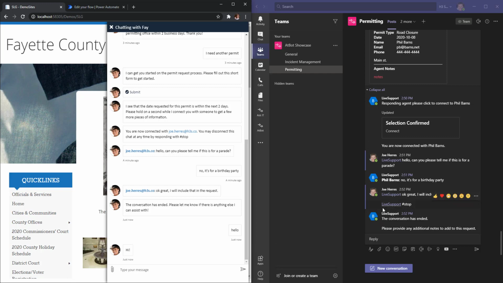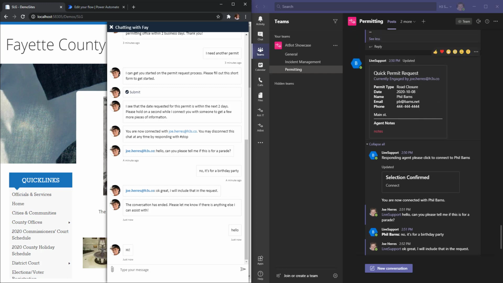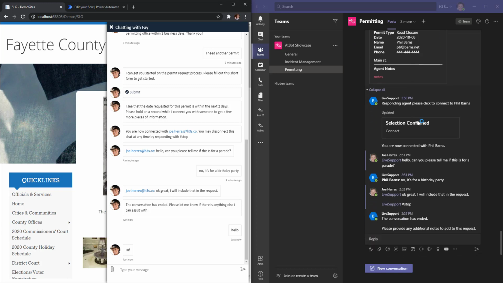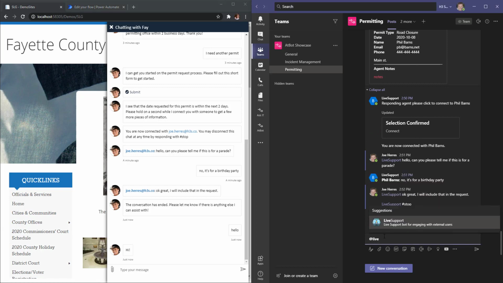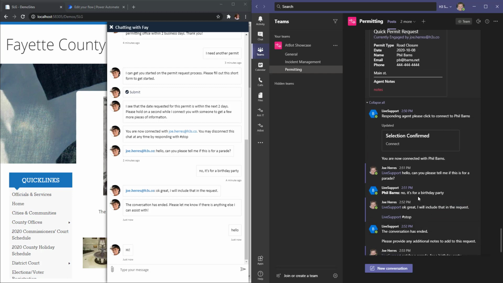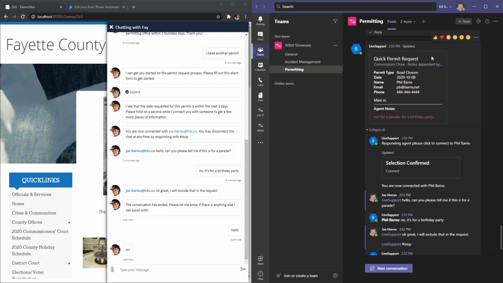On this side, for the agent, the bot is asking to provide additional notes to add to the request. If we look up here, you can see the card was updated to say that it's currently engaged by me. And then what I can do is I'm going to add some notes. And we can watch as this card gets dynamically updated based on what we supplied there.